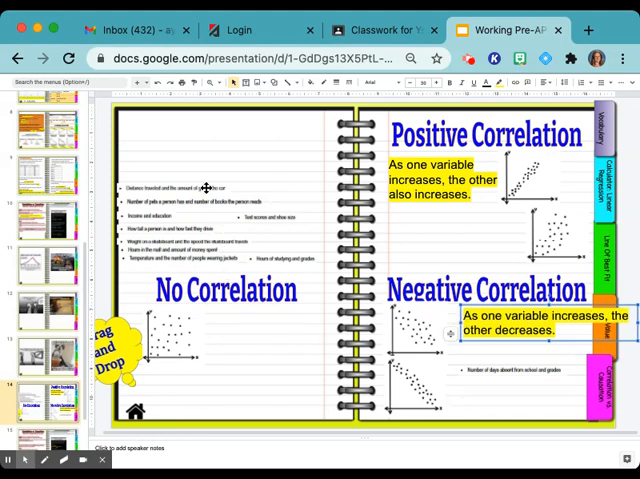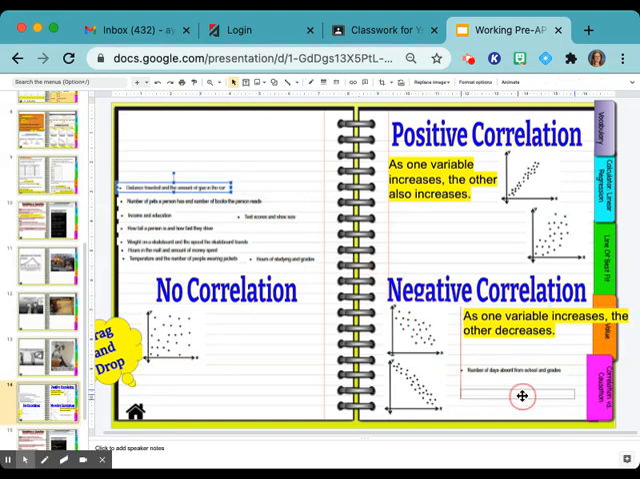Okay. Distance traveled and the amount of gas in the car. Raise your hand for no correlation. Positive, negative. Okay. So as your distance traveled increases, the amount of gas in the car decreases. Makes sense.